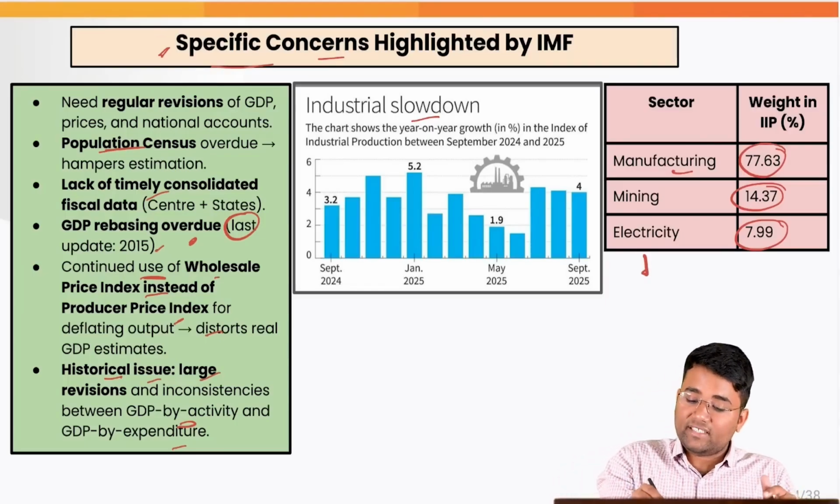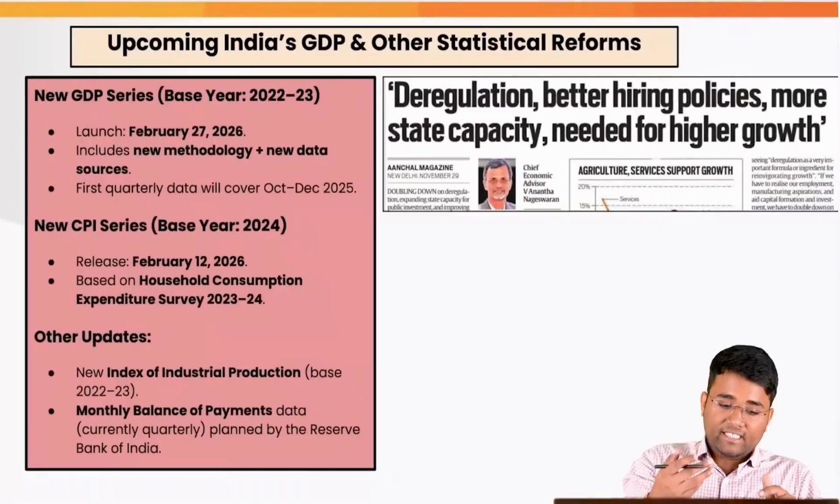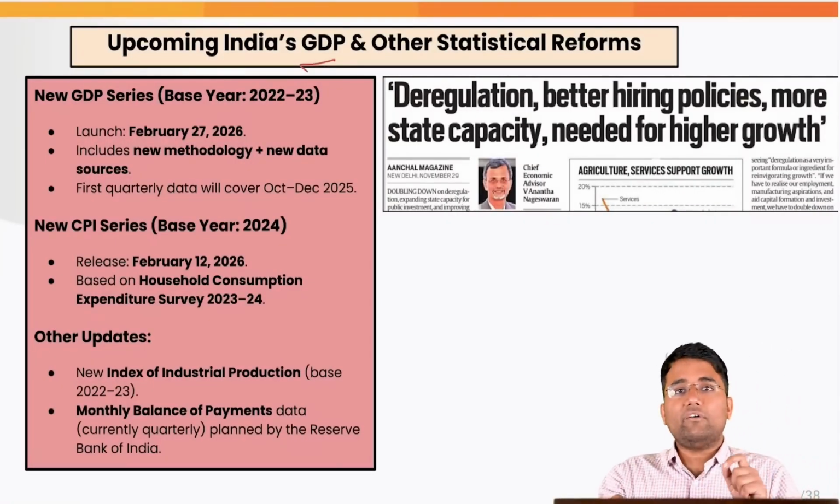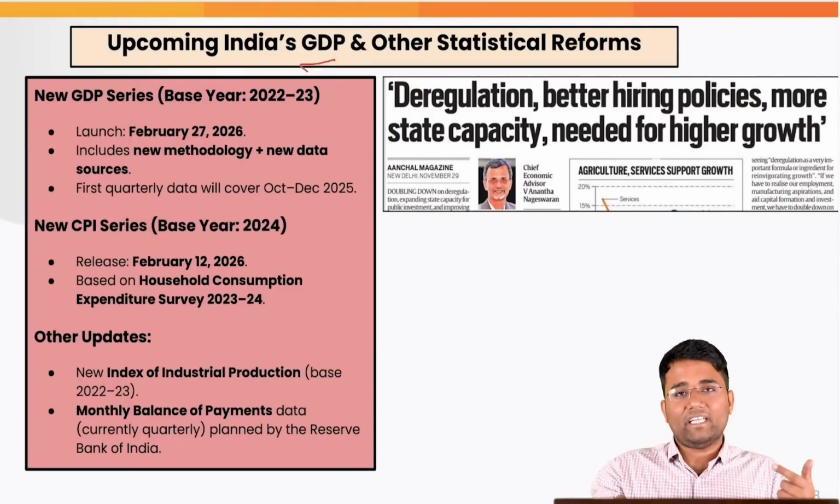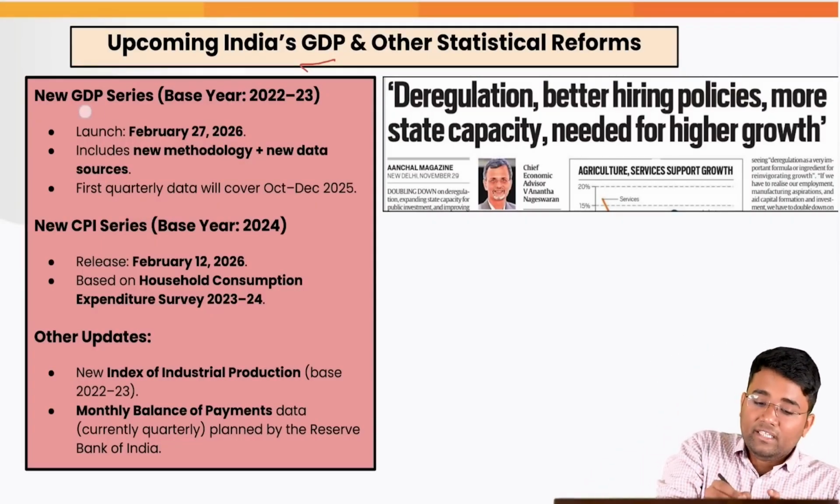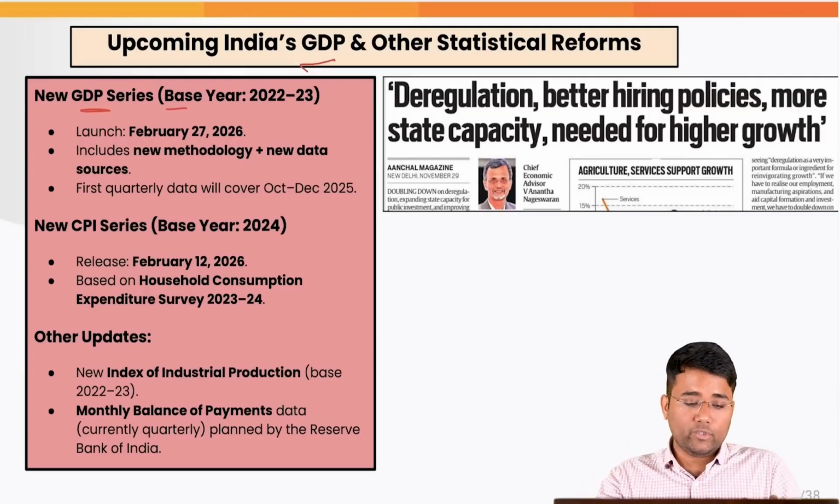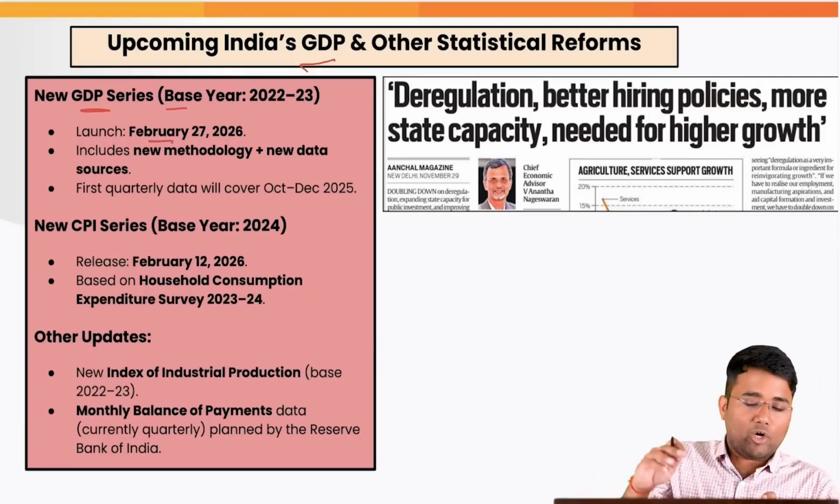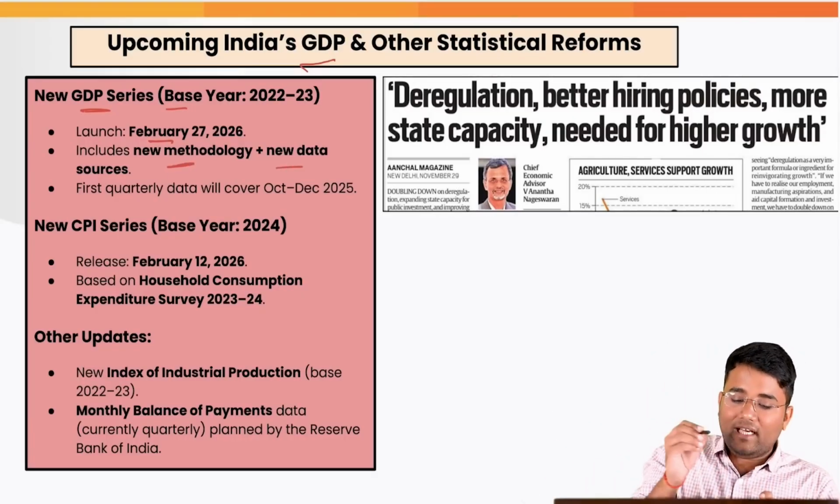Again, the base year for this is outdated, which the government has announced it will change. And these are some of the reforms the government is going to do, with the help of which we will probably be getting much better data. For example, the new GDP series, for which the base year will be changed to 2022-23, will be launched around February 2026. That will include the new methodology as well as new data sources.